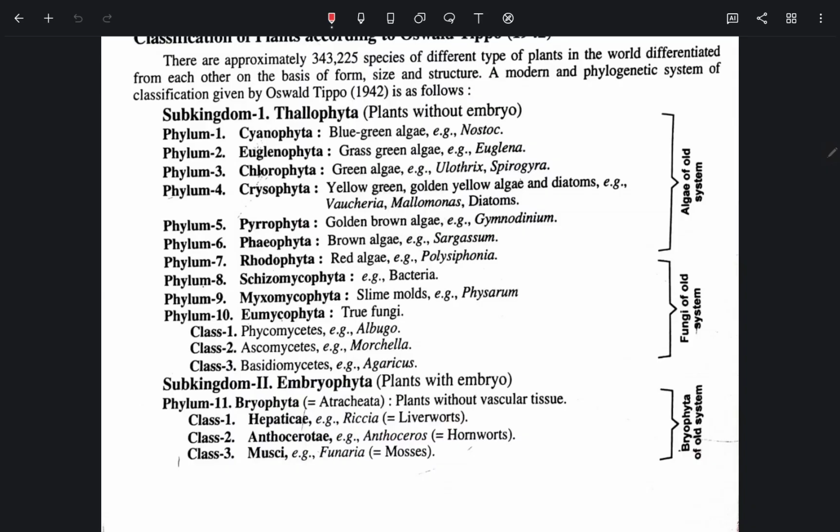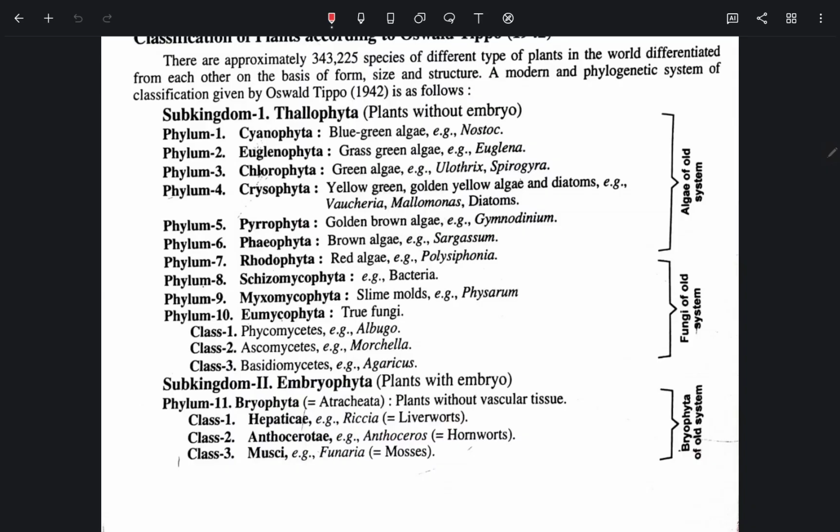Phylum 6, Phaeophyta, brown algae, Sargassum. Phylum 7, Rhodophyta, red algae, Polysiphonia. Phylum 8, Schizomycophyta, bacteria. Phylum 9, Myxomycophyta, slime molds. Phylum 10, Eumycophyta, true fungi: Phycomycetes, Albugo; Ascomycetes, Morchella; Basidiomycetes, Agaricus.